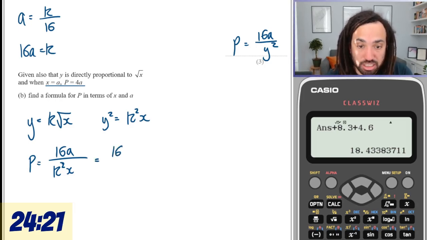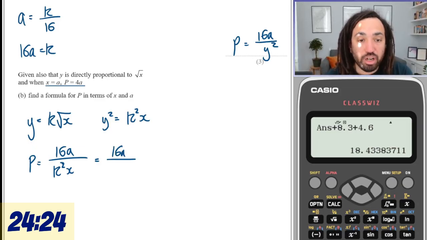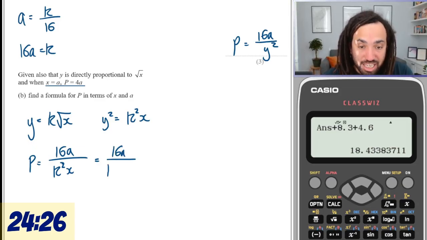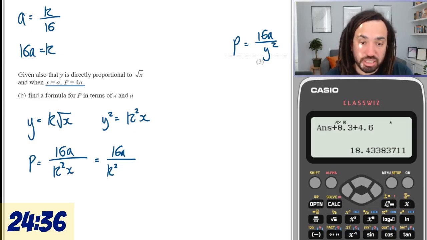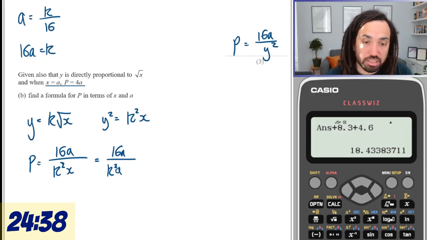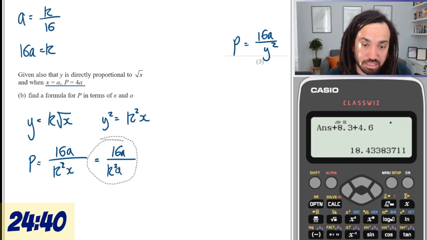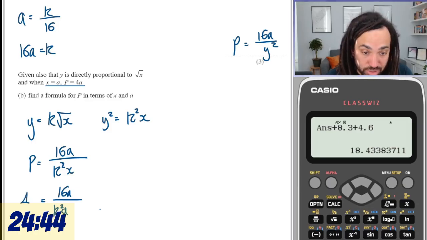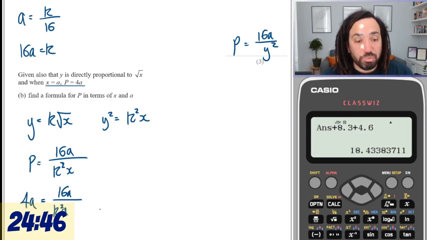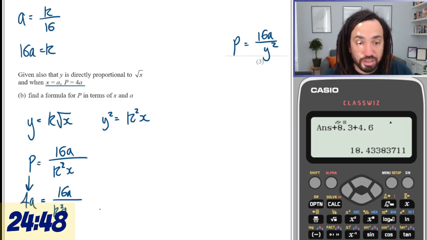Okay, so 16a over K squared X, which is just A. Oh no. Well, this is after I've subbed. This line doesn't make sense because we need to put it here, and that's when I've subbed in P, which is 4a. So sub in P as 4a and sub in for X A, and then we're good.